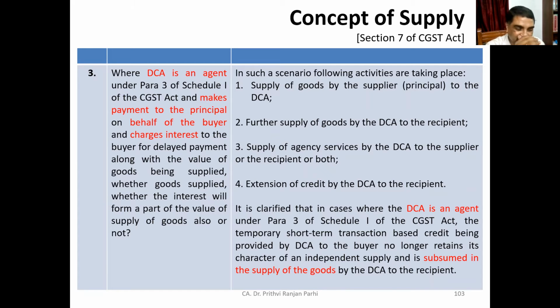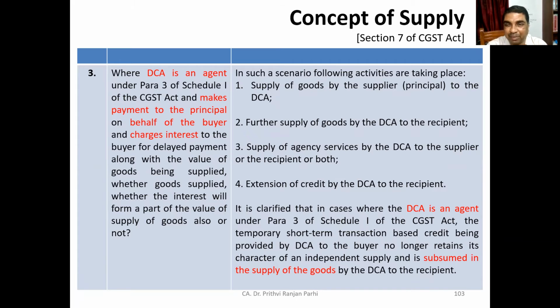Now, let us understand this. Here, DCA is an agent because DCA is raising invoices independently. So, as you know, in this there are two supplies. You'll break the activities like this: supply of goods by the principal to the DCA. That is one activity. Second activity is further supply of goods by DCA to recipient. Third activity is supply of agency services by DCA to the supplier as well as recipient. Agency services supplied to both. Then extension of credit facilities by DCA to the recipient.